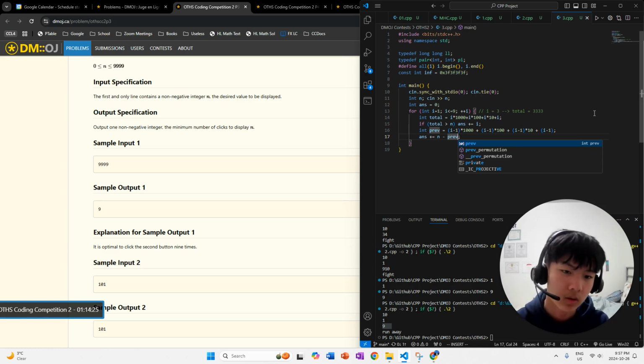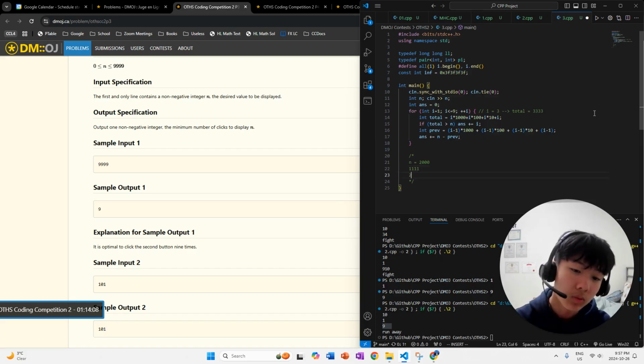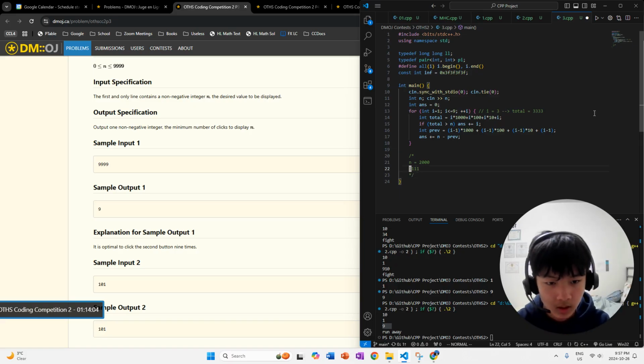So we just say okay, and then we add n minus previous, because to get from the previous value to our actual value, maybe n is like 2000. Then how many clicks should we do? Well, let's do 1 of the second button. That's going to take it up to 1111. If we do another one, we get 2222, which is already bigger than 2000, so we don't want to do that. Then how many of the first buttons do we click? Well, we click them this many times. That's basically it.